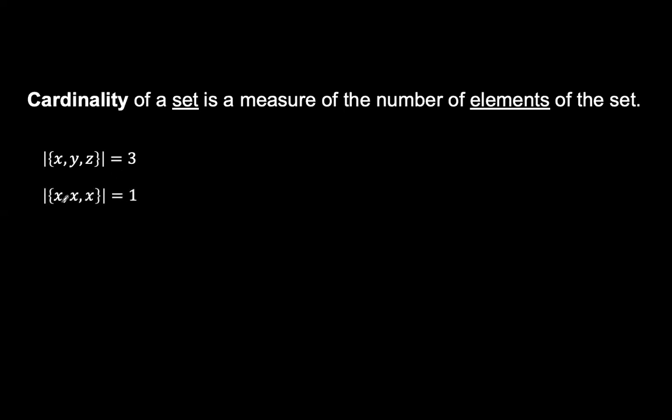If we have a set consisting of x, x, x, because we have the same element repeating 3 times, we would consider the cardinality of that set to be 1. And if we had x, x, z, because we have 2 repeating elements, we would consider that 1, and then the extra one, which is the z element. And so the cardinality of this set would be 2. So that's what we're going to consider.